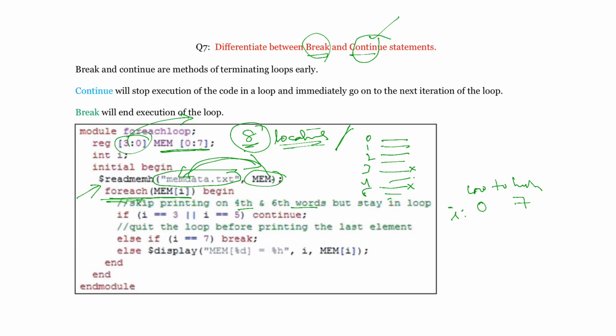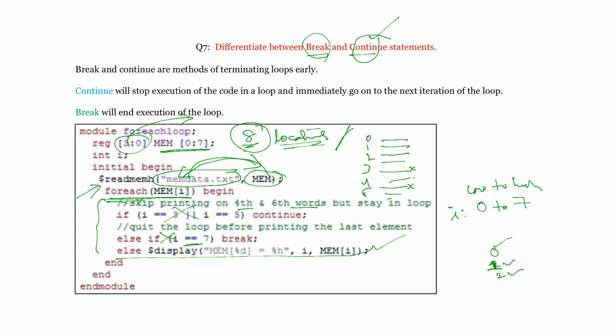For the first iteration, I is equal to 0, so this statement doesn't execute. Else if I is 7? No, this is also not executing. So you simply display that memory location, the 0th memory location. Next, the first memory location is displayed. Next, the second memory location, that means I is equal to 2, is also displayed.